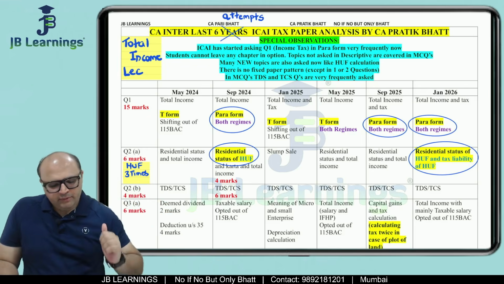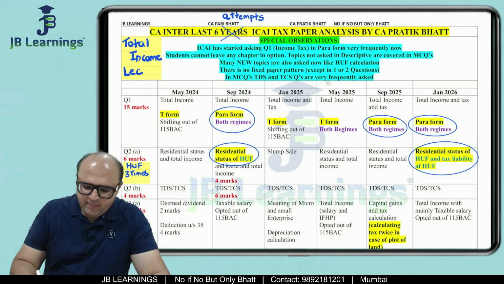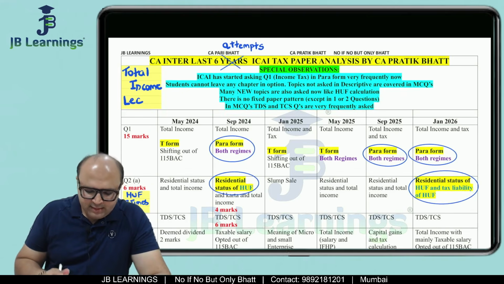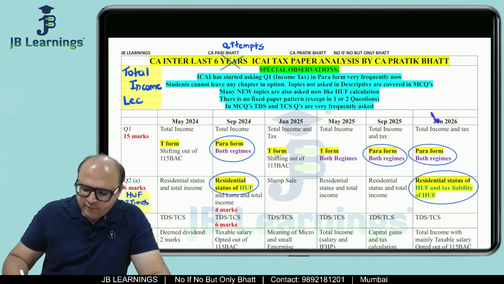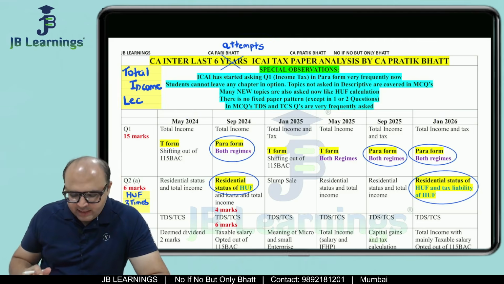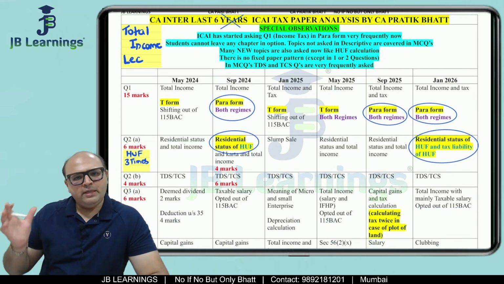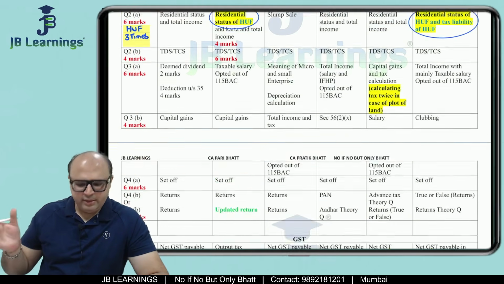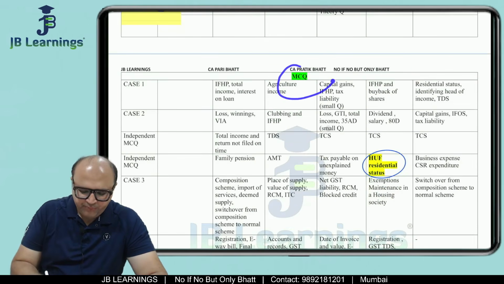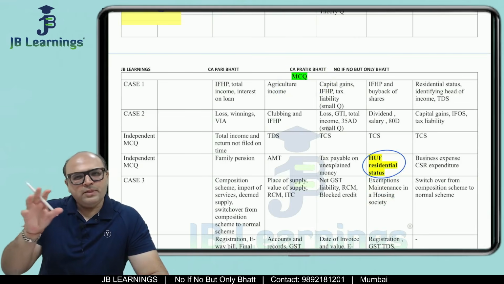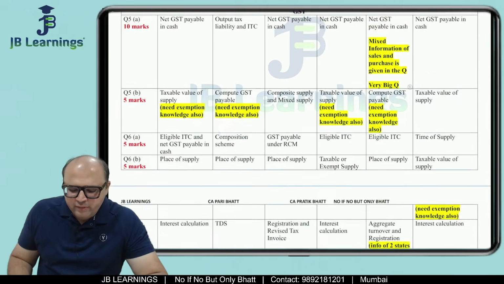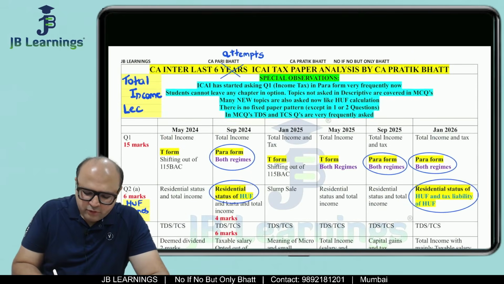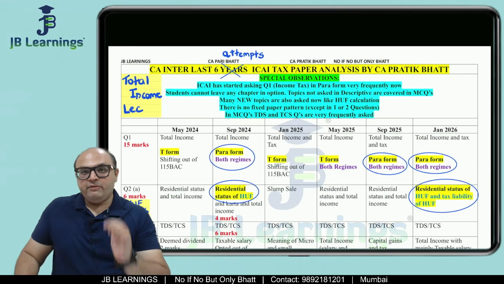All right. Now friends, in this video I have done an analysis of your CA Inter tax paper of the last 6 attempts, from May 2024 to January 2026. The analysis covers both parts, whether it is income tax or GST, whether it is descriptive or MCQ. I have covered the topics, the marks, the question numbers, etc. Before we go into the analysis, I have a few special observations which are very important for you all.